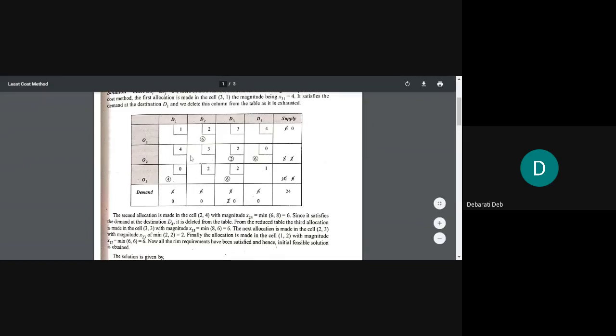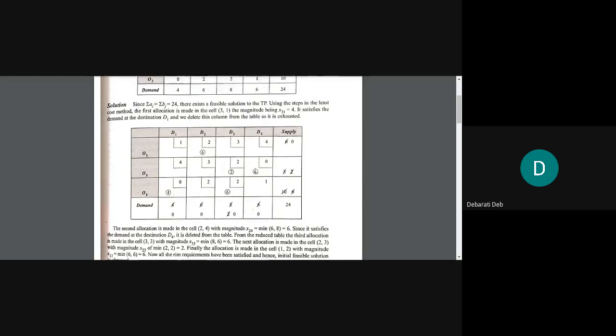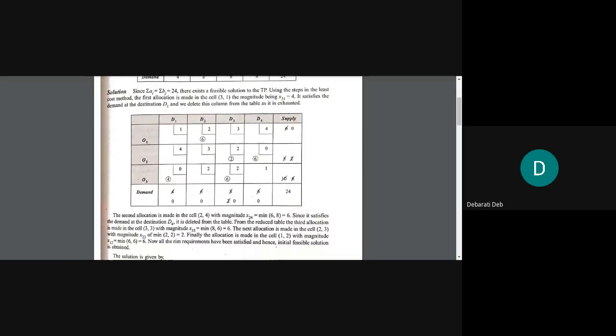So if I ask you which box is having the least cost, what will you tell me? O3D1, and it can also be O2D4, because in O2D4 also the cost is 0, right? So it can be either of these two. There is no hard and fast rule that you have to select which one. If this situation arises, you can select any one. So let us begin from the first only. Let us select this O3D1.